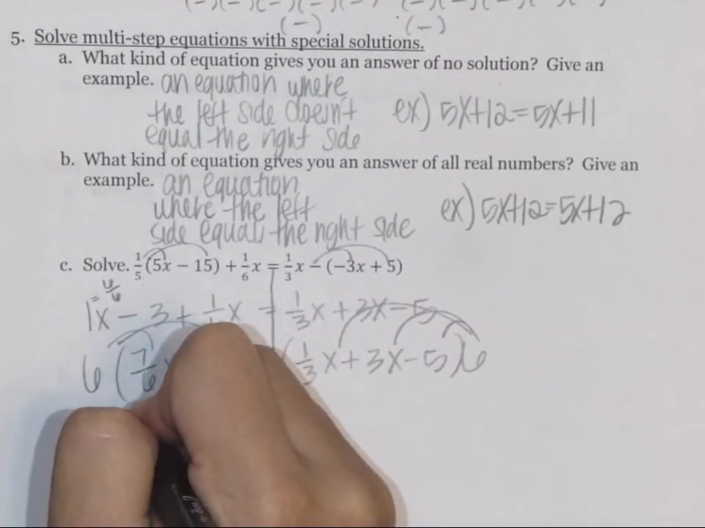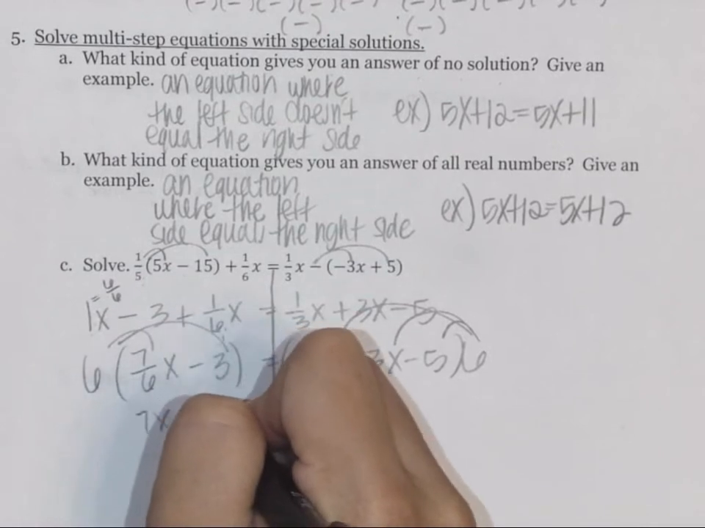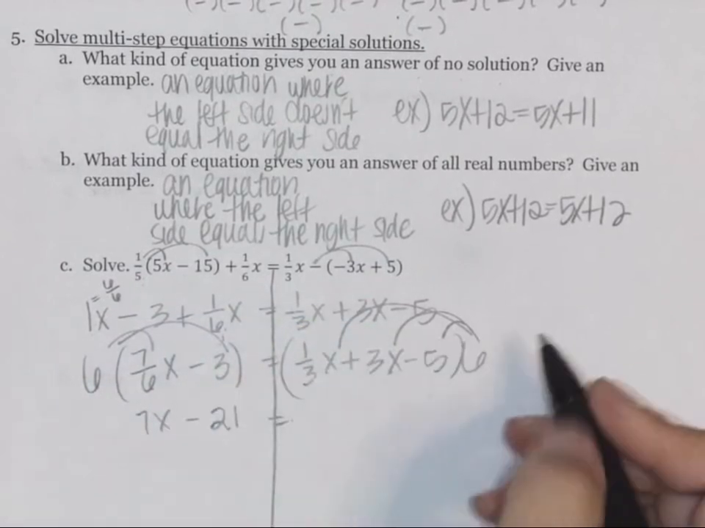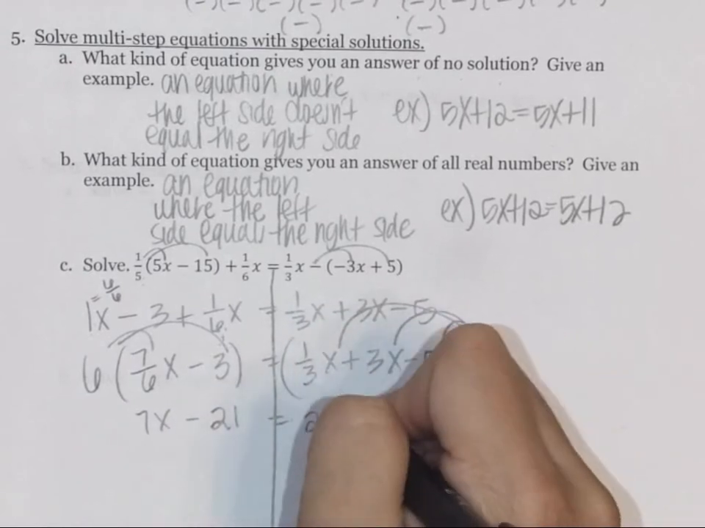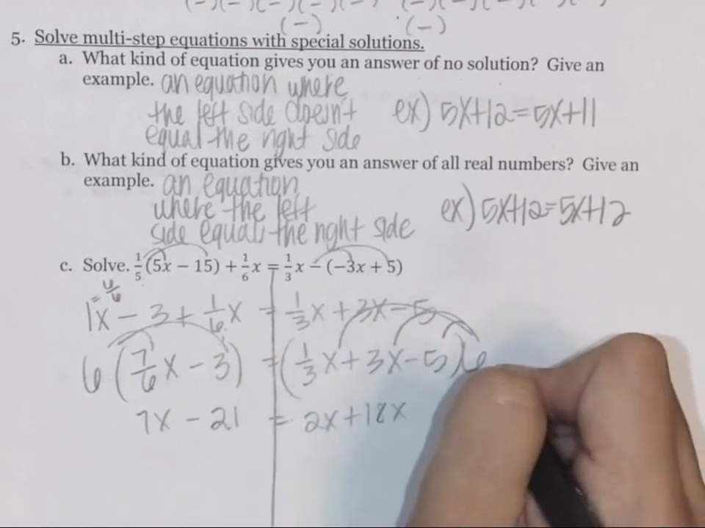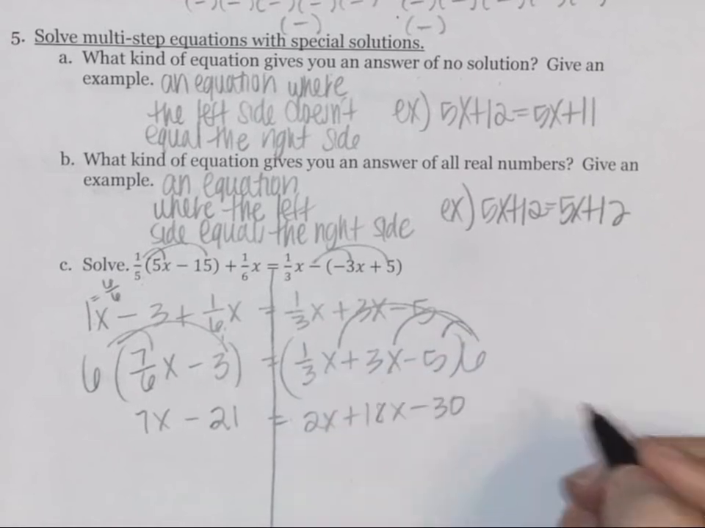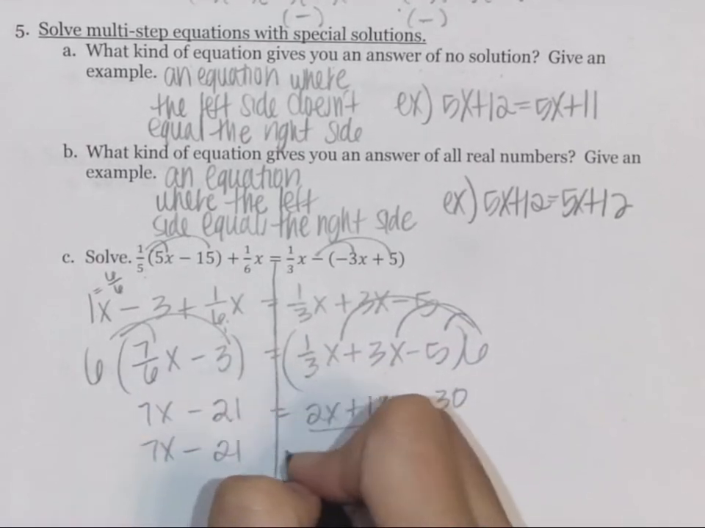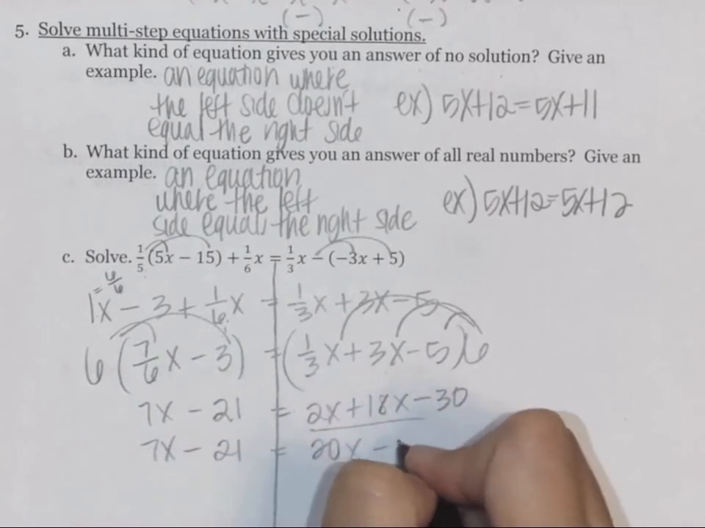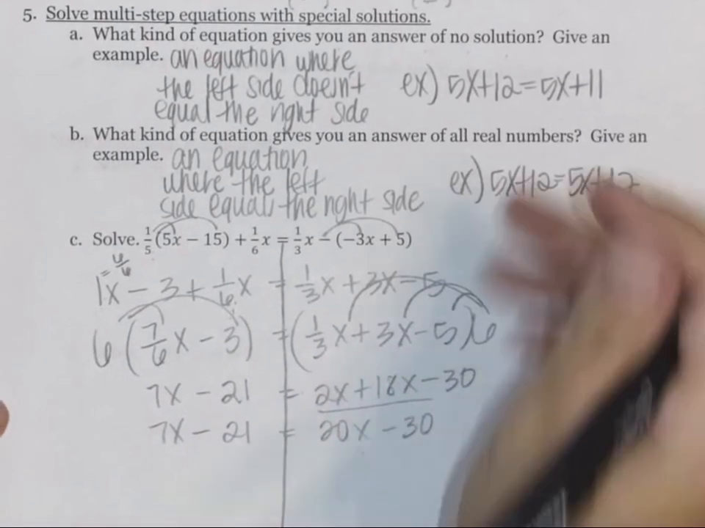6 times 7/6x is 7x. 6 times 3 is negative 21. 6 times 1/3x is 2x. 6 times 3x is 18x. And 6 times a negative 5 is negative 30. So now we can combine those. So we get 7x minus 21 is equal to 20x minus 30.